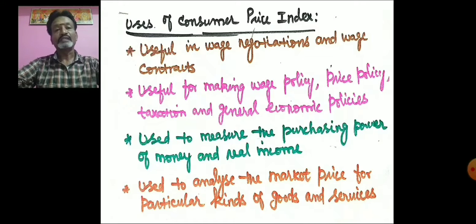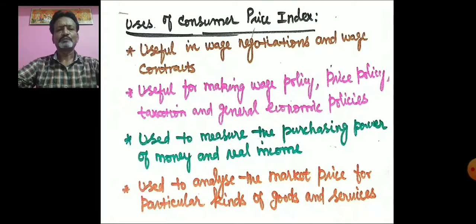According to our example, the price of rice is 50 per kg and the wage of the labor is 500 rupees, so he can buy 10 kg of rice. So the real income or the purchasing power of that 500 rupees in terms of rice is equal to 10 kg. Here the consumer price index is very useful in measuring the purchasing power of money and the real income of the people.